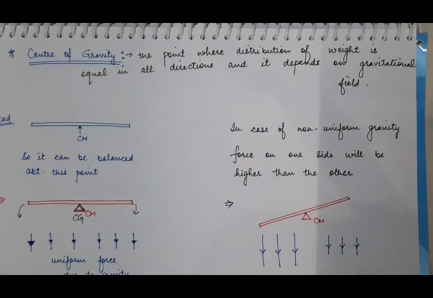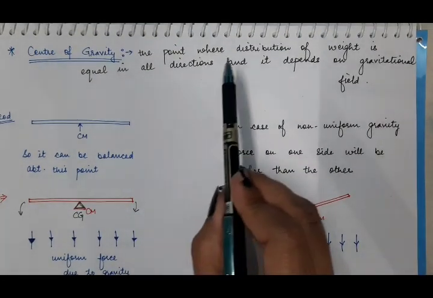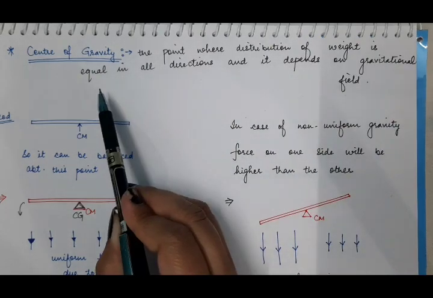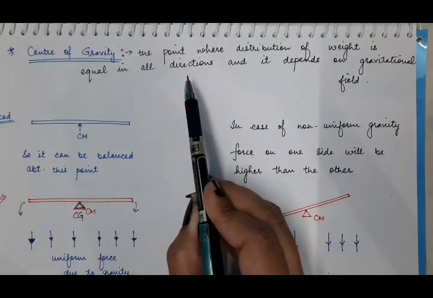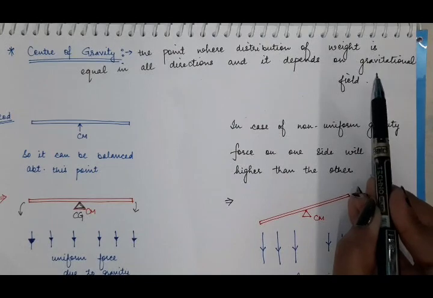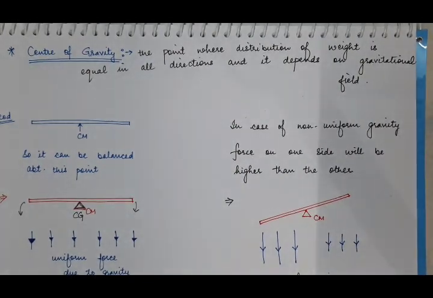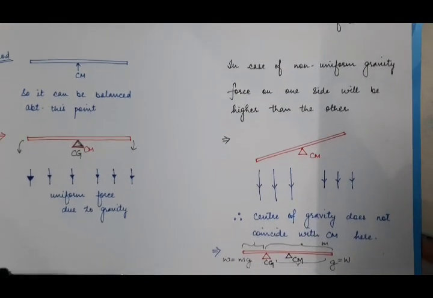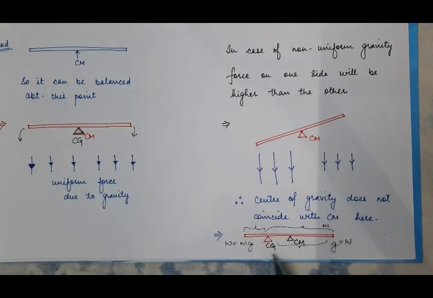So center of gravity is the point where the distribution of weight is equal in all the directions, and it depends upon the gravitational field. So in case of non-uniform gravitational field, center of gravity and center of mass do not coincide with each other. That is why it is said that the center of gravity and center of mass of the body may or may not coincide with one another.